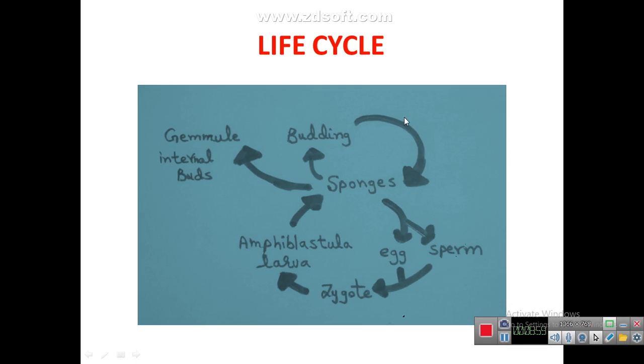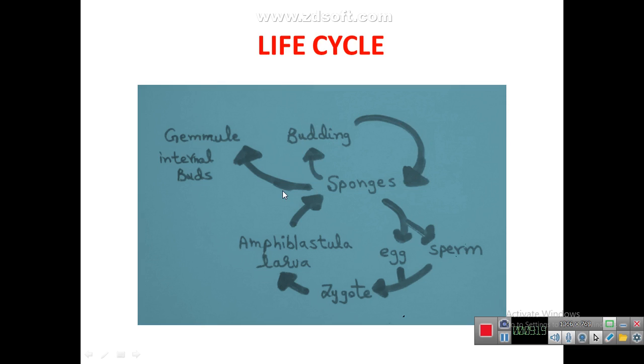Sponges, this is asexual reproduction and this is the sexual reproduction. Asexual reproduction, one is by means of budding. Budding means outgrowth. When on the main body an outgrowth develops, this outgrowth will become separated from the parent body and will again form a new animal body.